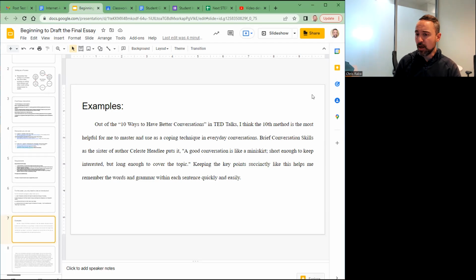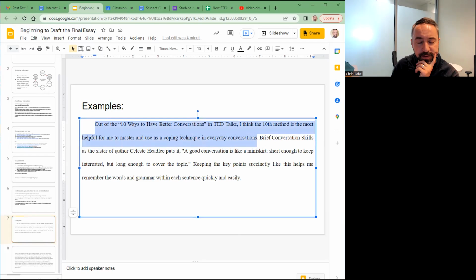So if you want to pause this and read it again, please do. But I just want to show you that this introduction includes somewhat of a sentence that helps introduce the topic. By reading this, we can see that this essay is about a TED Talk, or it's about having a conversation. However, really this first sentence just goes right into introducing a source.